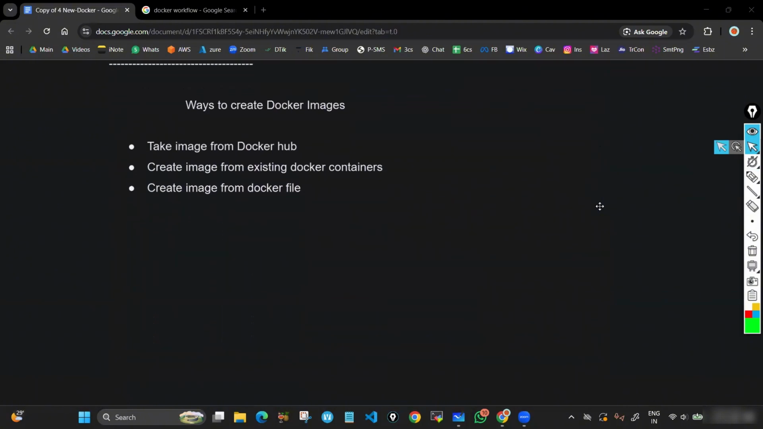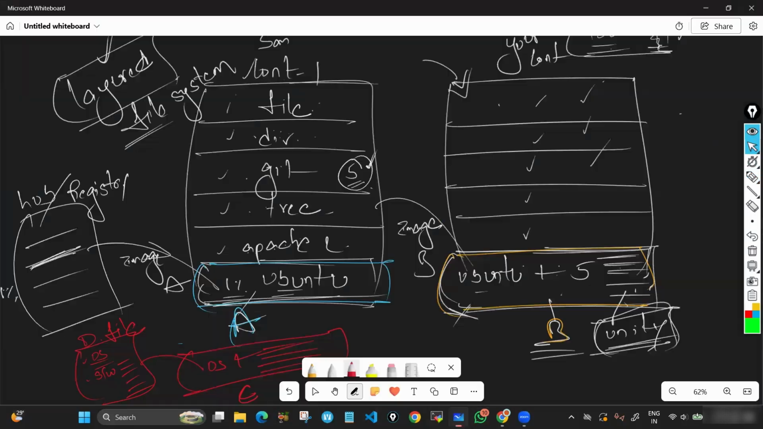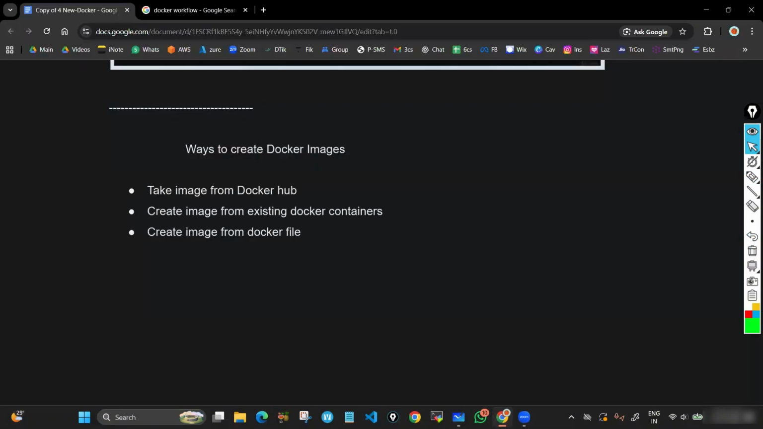And what are the ways through which we can create Docker images? There are a total of 3 ways, as I already explained here. The first way is to get an image from Docker Hub, this one, image A. Second, get an image from our own container, image B. Third, get an image from a Dockerfile. Correct? Total 3 ways.